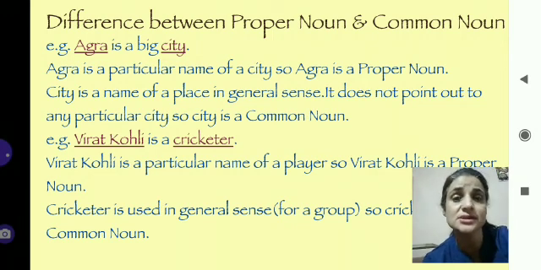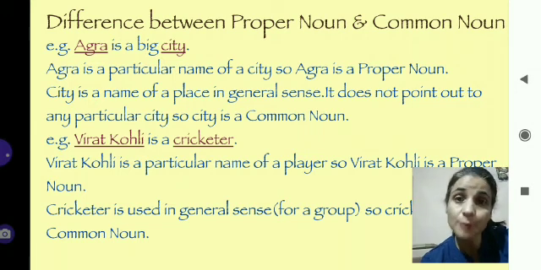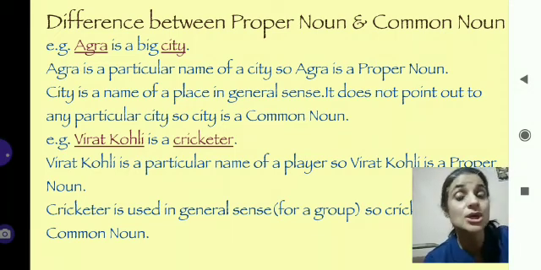There are many cities, thousands of cities, but all cities are not called Agra. So when we talk about city, we are talking in a general sense, in a group. That's why city is a common noun and Agra is a proper noun. Another example: Virat Kohli is a cricketer. Your favorite? Virat Kohli is a proper noun because it is a particular name of one cricketer, and cricketer we talk about in a general sense, so cricketer is a common noun.